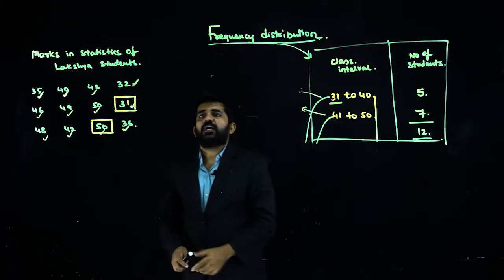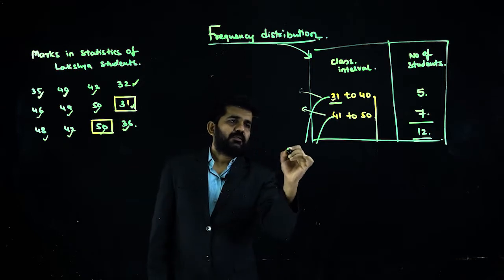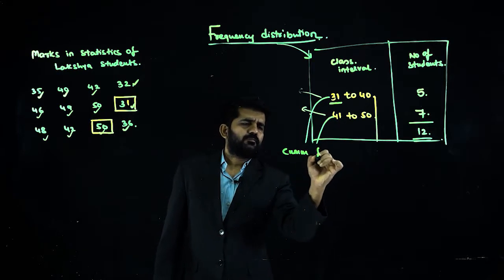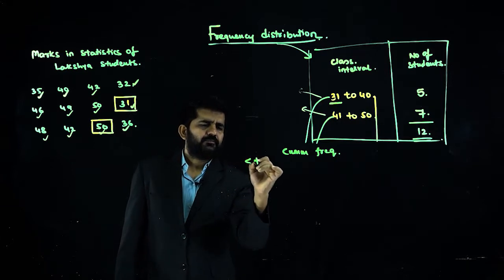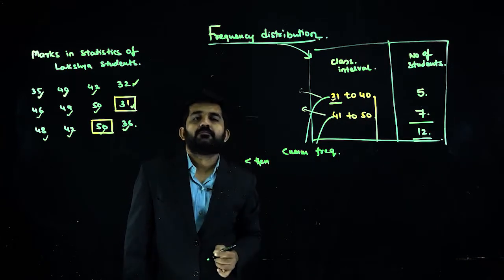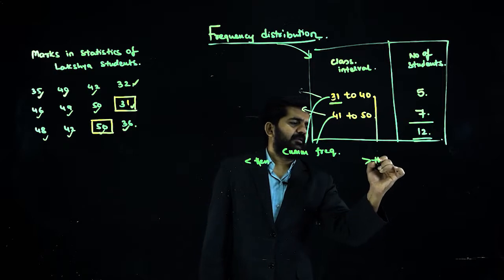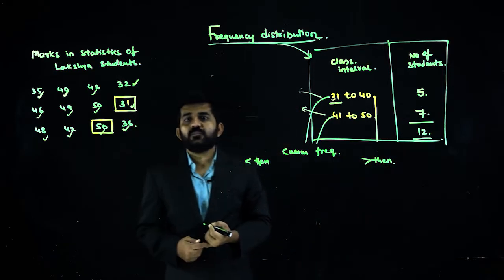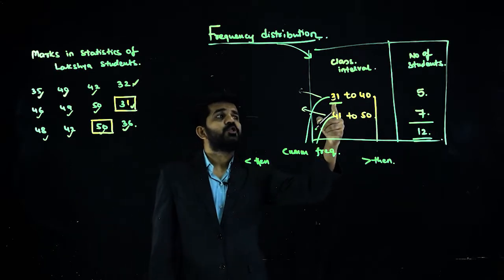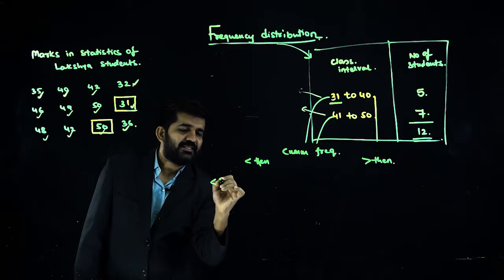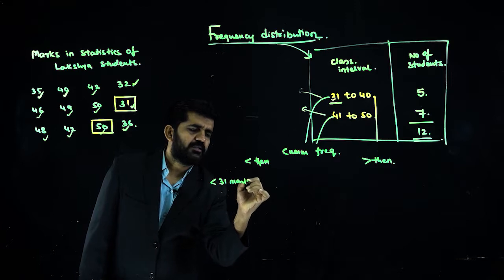Let us understand two types of cumulative frequency: first, less than, and greater than. If someone asks me, how many students are having less than 31 marks?